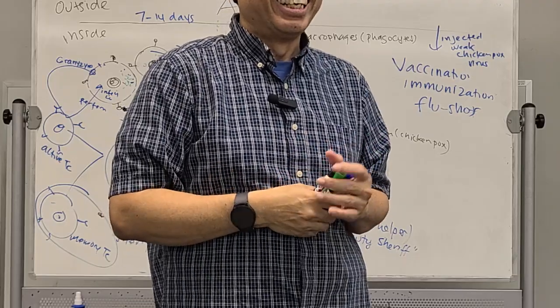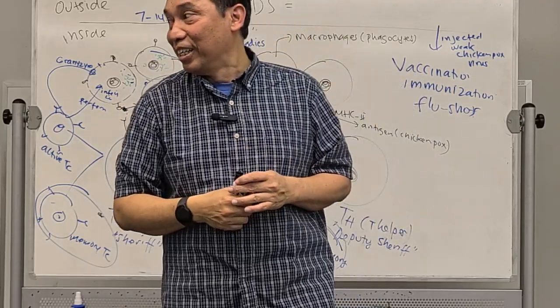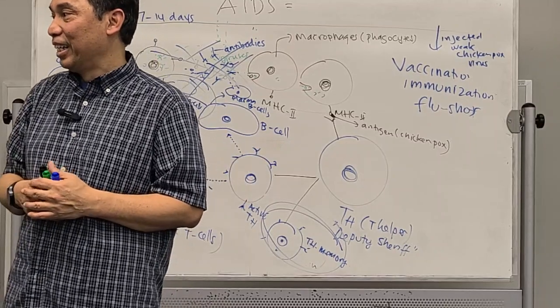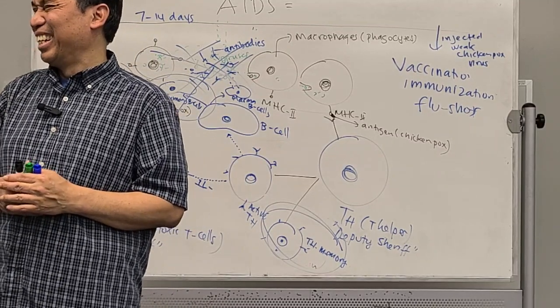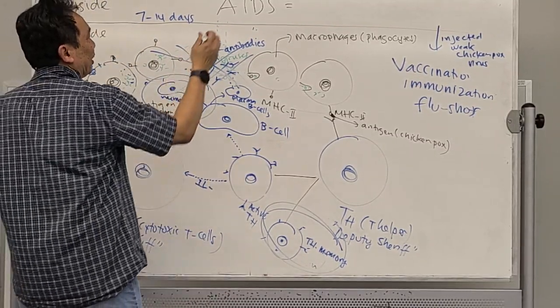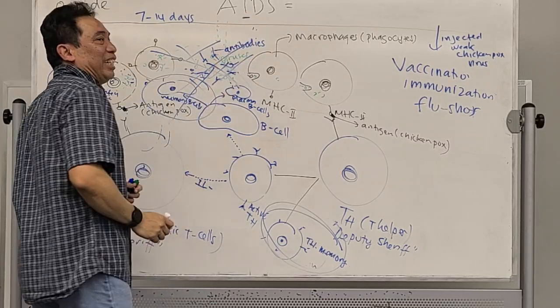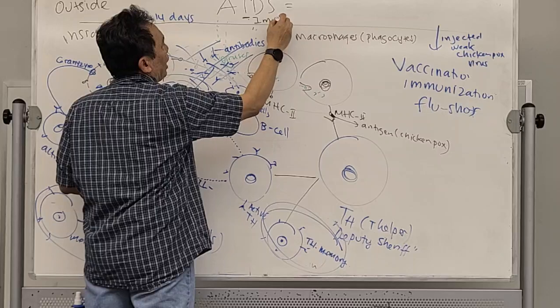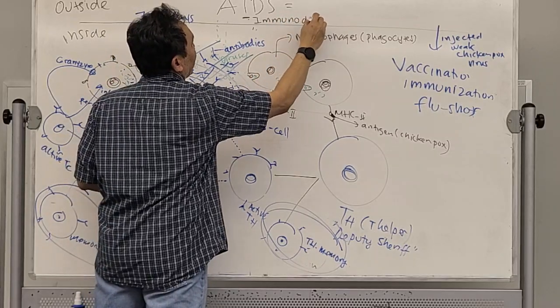Of course. What is AIDS, Ethan? The I over here stands for immunodeficiency.